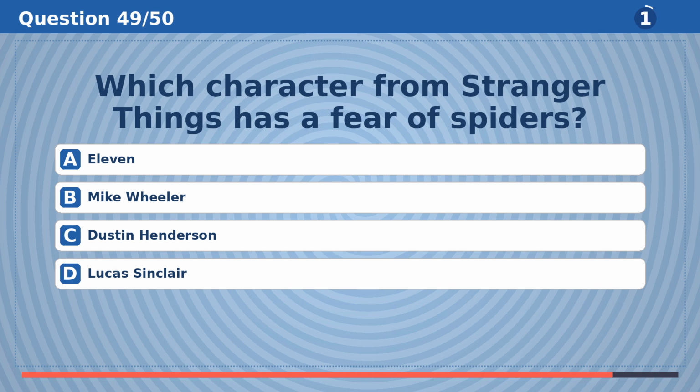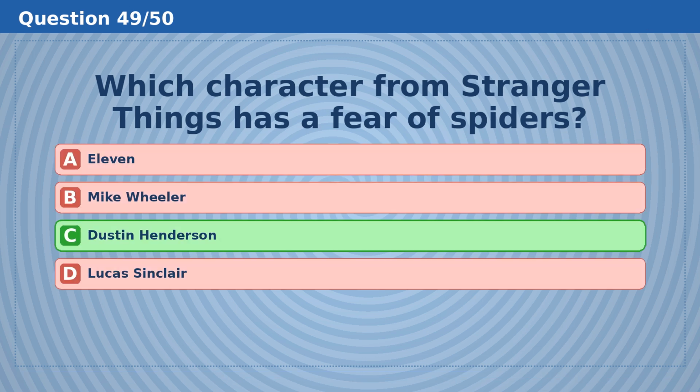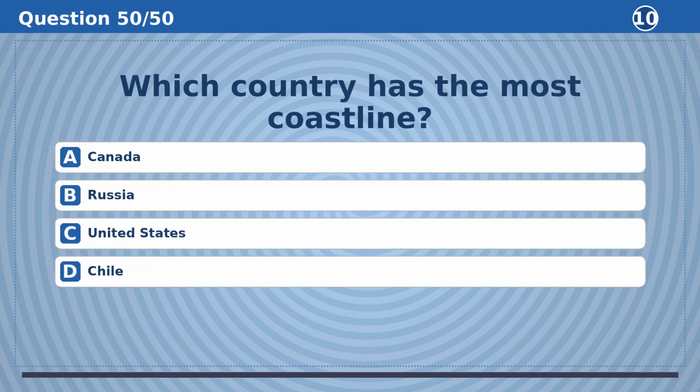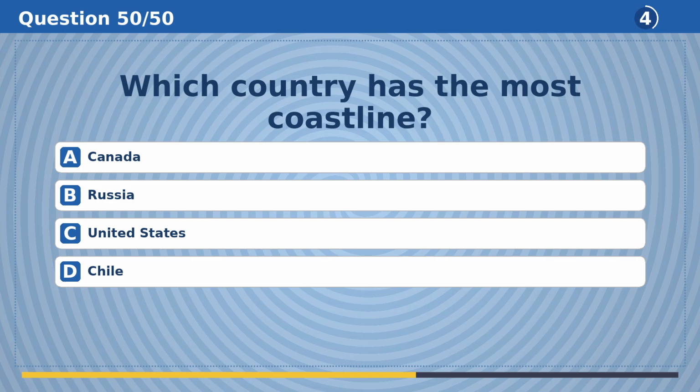Which character from Stranger Things has a fear of spiders? The answer is C, Dustin Henderson. Which country has the most coastline?